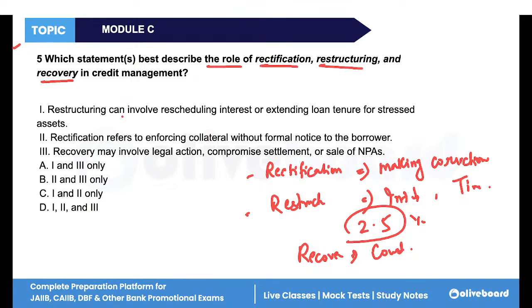Now, restructuring can involve rescheduling interest. Yes. Extending loan features. Yes. Rectification refers to enforcing collateral without formal notice. No. Rectification is helping the borrower so that they can correct their own mistakes. Recovery may involve legal action. Yes. Recovery means legal action. So, from this, option A is correct. That is 1 and 3.